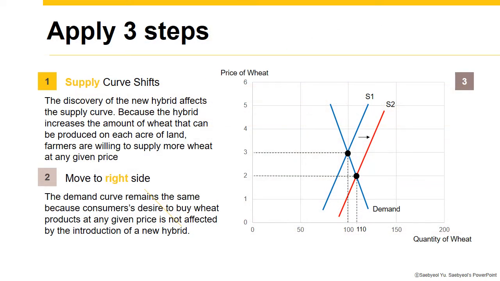Now it is time to apply the three steps. First, this curve is about supply, because the discovery of hybrid can only increase the amount of wheat that can be produced on each acre of land, but that cannot affect demand unless they discover some hybrid which tastes better or is good for health. And the supply curve will move to the right side. Farmers are willing to supply more wheat at any given price to get more money. And as you can see, market equilibrium moves to the right down side.